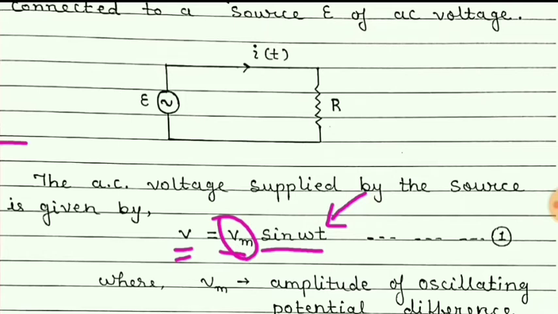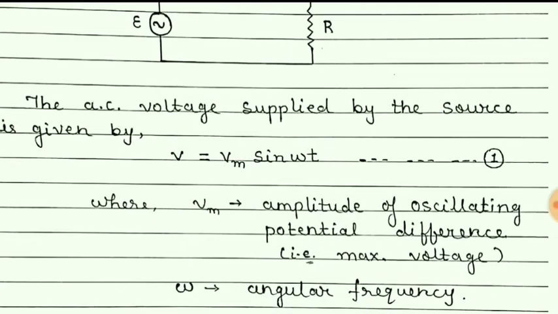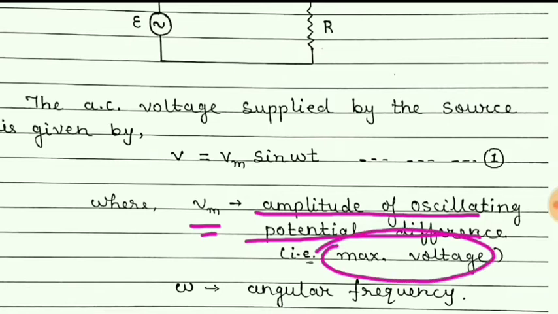We know that current as well as voltage change according to sine function. So this voltage can be 0 also, and it reaches maximum with time. So this peak value is nothing but Vm. Hence, this Vm is the amplitude of the oscillating potential difference, means maximum voltage. Omega is the angular frequency.